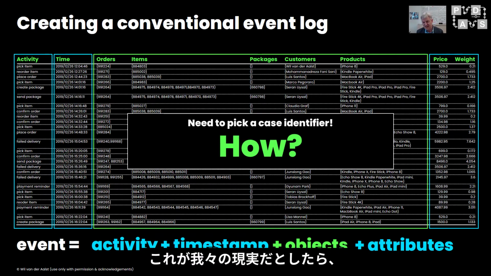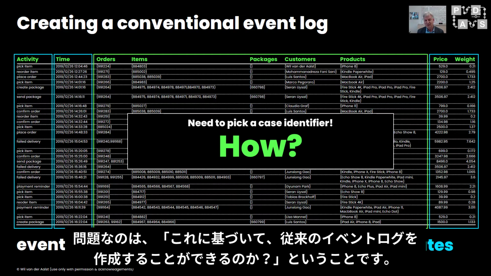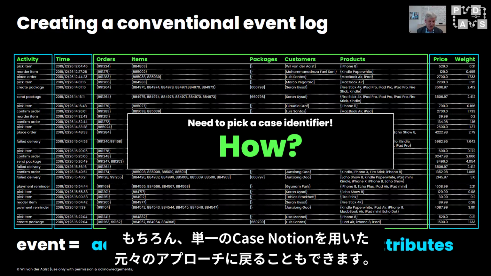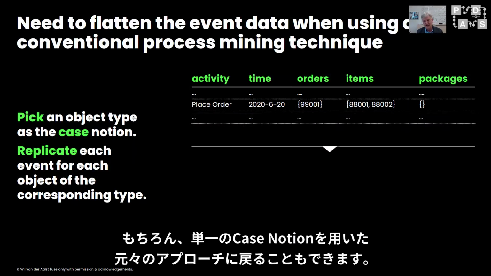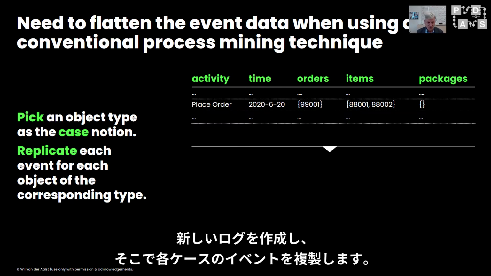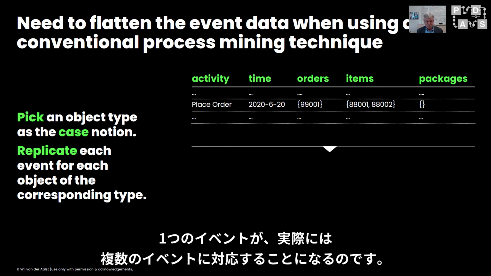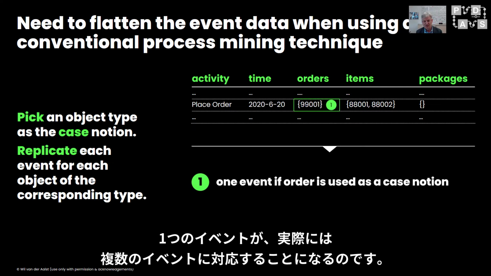So if this is our reality, and we understand that this is what is really happening in information systems and in real processes, the question is, can we now, based on this, create a conventional event log? Of course, we can go back to our original approach where we said, okay, we just have a single case notion, and based on this case notion, we create a new log where we replicate each event for every case that we have. So if an event is referring to multiple objects of the type that we selected as our case notion, one event will actually correspond to multiple events.